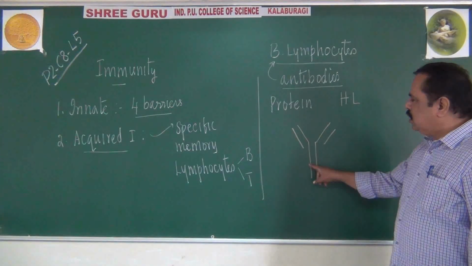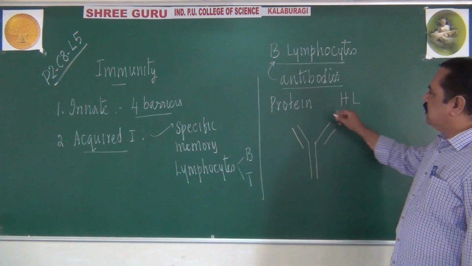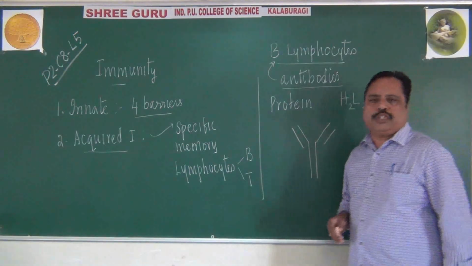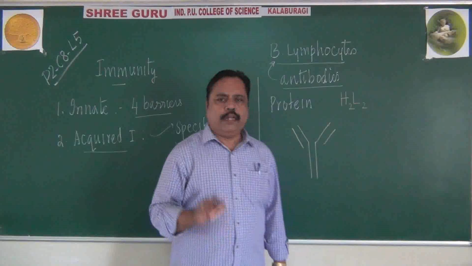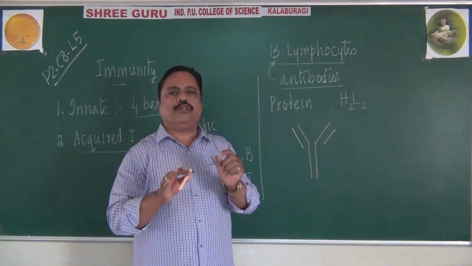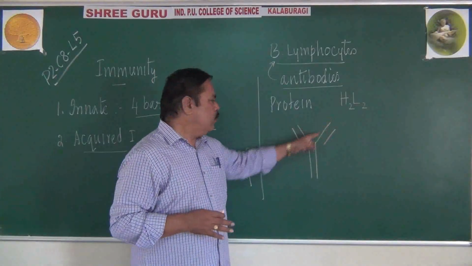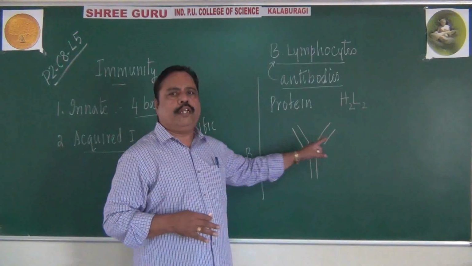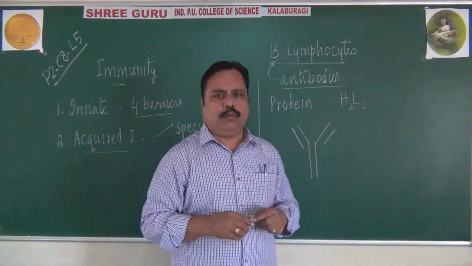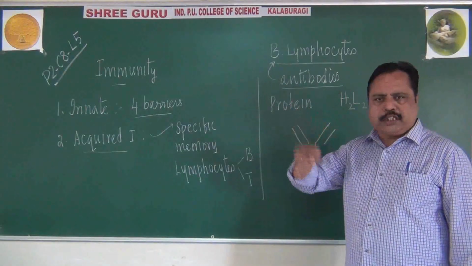Since there are 2 heavy chains and 2 light chains, the structure of an antibody can be denoted with the H2L2 structure. Any antibody will have its own characteristic H2L2 pattern. What is that H2L2 pattern? 2 heavy chains and 2 light chains are there in an antibody molecule. So any antibody will have a Y-shaped structure.